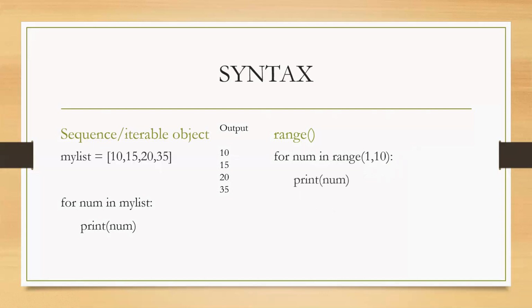Here also we have only one print statement inside that for loop. The loop executes for the total number of values generated by the range function. That many times this loop gets executed. So when we print the variable num, we get the values generated by the range function. When we execute this, this will be the output we get. So this is how the for loop can be used. One is with a sequence object or an iterable object, and another is along with the range function.